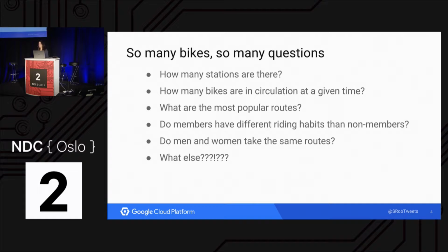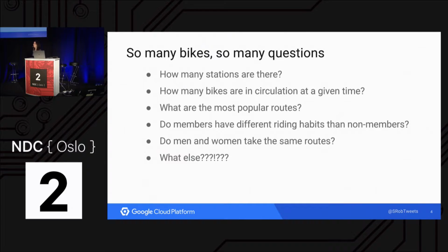I wondered how many stations there were and how many bikes were in circulation at a given time. Like I said before, I wanted to know how different factors affected whether more bikes were being used. I wanted to know what the most popular routes were, if people were riding pretty unique routes, or if there were certain routes that tons of people were riding frequently.